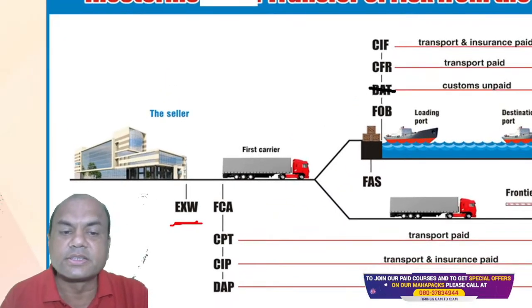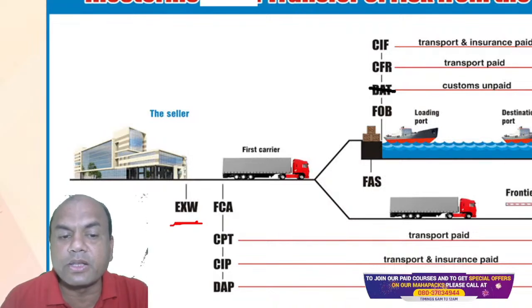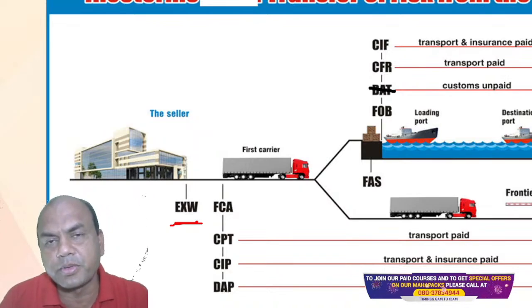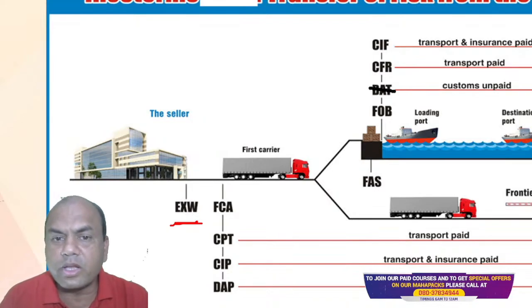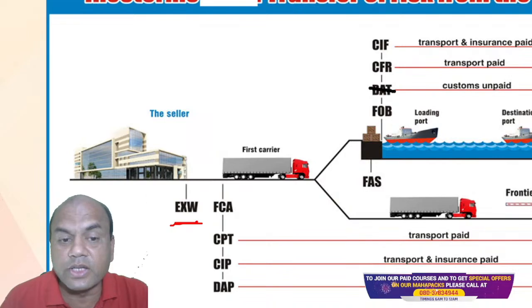See, this is Ex Works. Suppose the seller says, I will manufacture these goods and put them in front of my factory. I won't give you anywhere else. Just in front of my factory, I'll place them. You pay me and take these goods from here. How you take it, what you do, that's not my concern. So this is known as Ex Works.